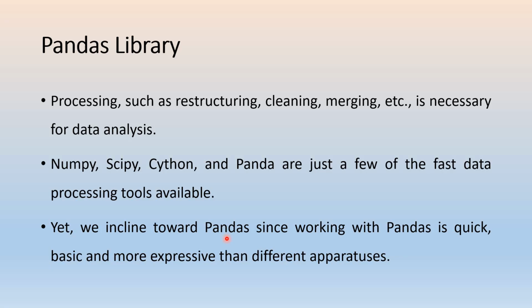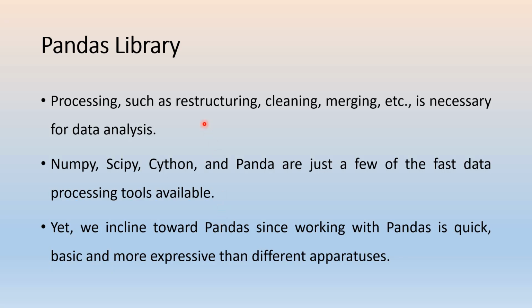But we work towards Pandas because it has a large number of functions used for data analysis, and Pandas is quick and more expressive than different kinds of functions. All these things make Pandas the best Python library.